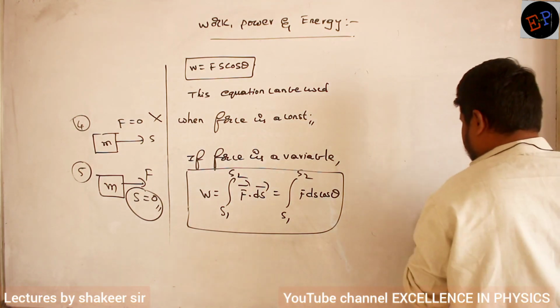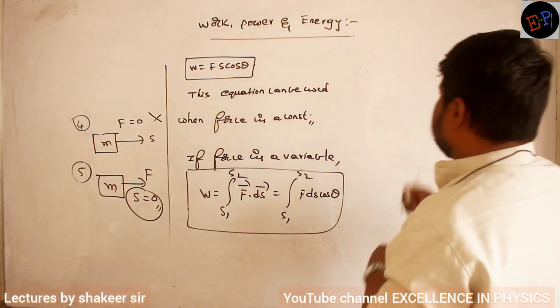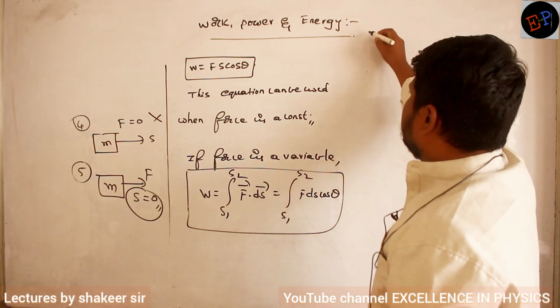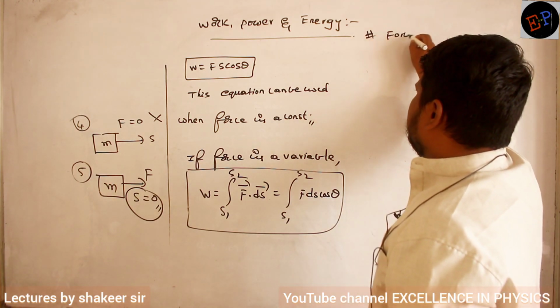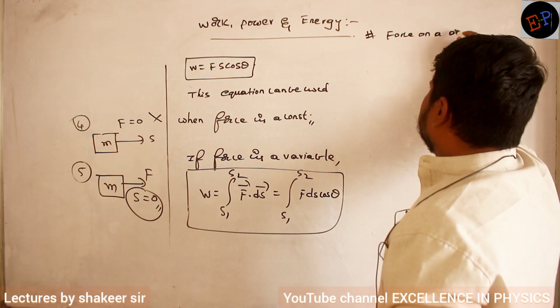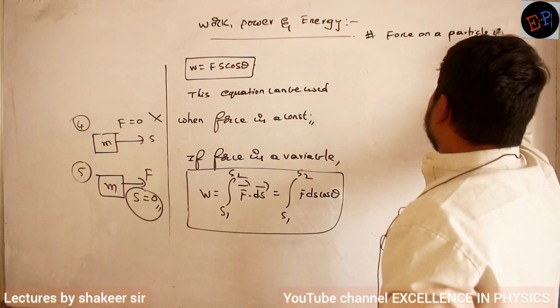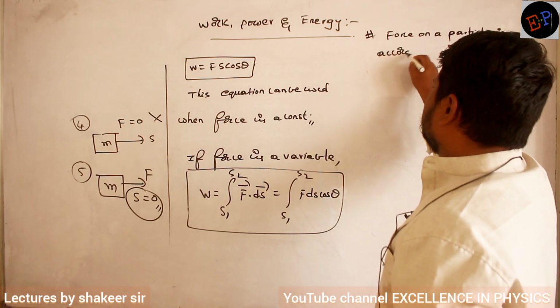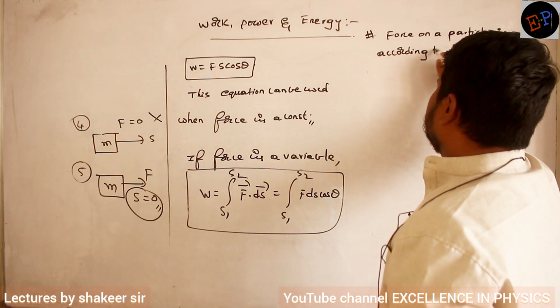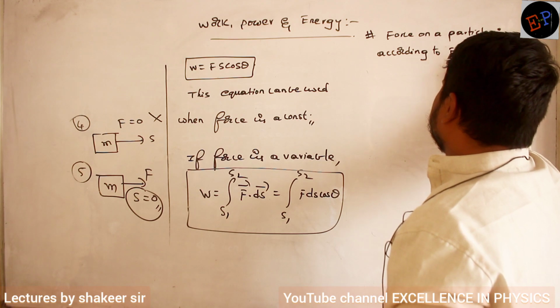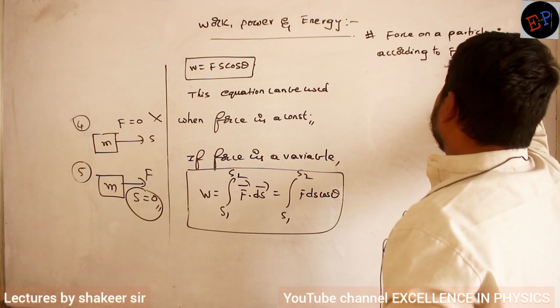For example, if I give you a question like this: force acting on a particle is according to F is equal to 3s square plus 4s plus 1.